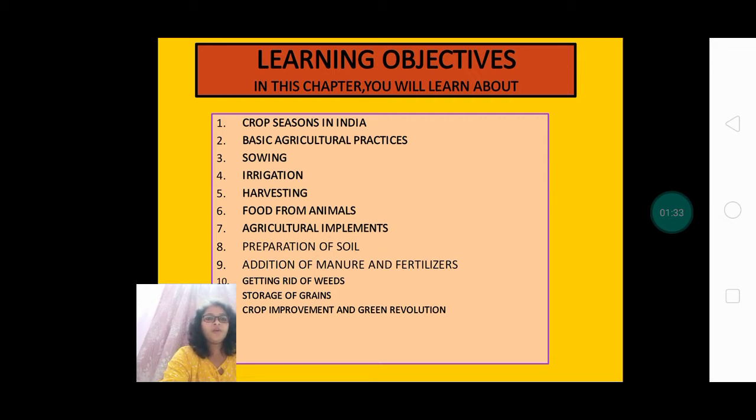Then food from animals. Seventh one is agricultural implements. Eighth, preparation of soil. Ninth, addition of manure and fertilizers. Tenth, getting rid of weeds. Then storage of grains, and crop improvement and grain revolution.